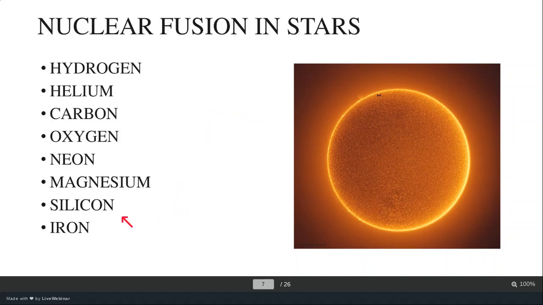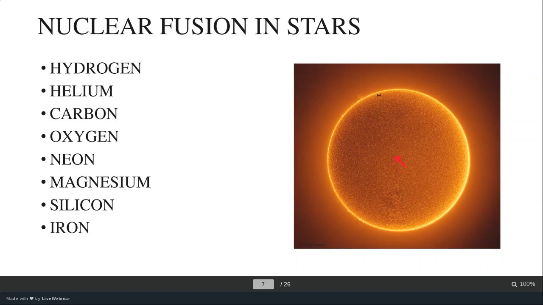So basically, when it comes to iron, iron is the dead stage of a star. When a star is only left with iron, its life is about to end anytime. So what's happening in our own sun right now is there are two forces acting on the sun and keeping it stable. One of the forces is the energy released from the nuclear fusion.